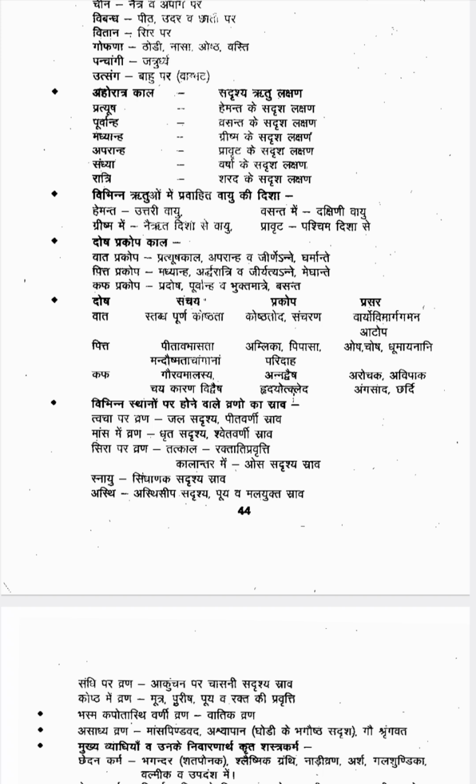Then Sira, okay, in Sira, blood vessels, if you are getting Vrana, okay, at first, Tatkala Rakta Adi Pravritti. So if you are getting a Vrana in the Sira, immediately there will be severe bleeding. So Rakta will be coming out. Kalantara, after some time, when the Vrana becomes chronic, at that time Ooshma Sadrishya Srava will be there.